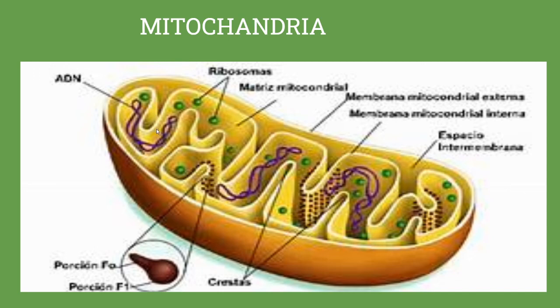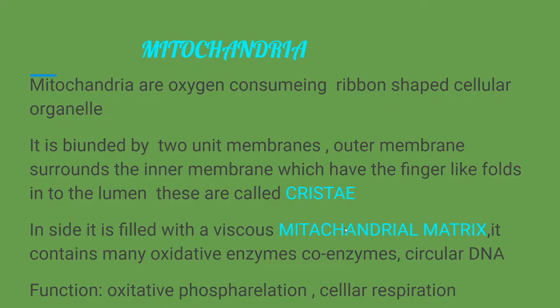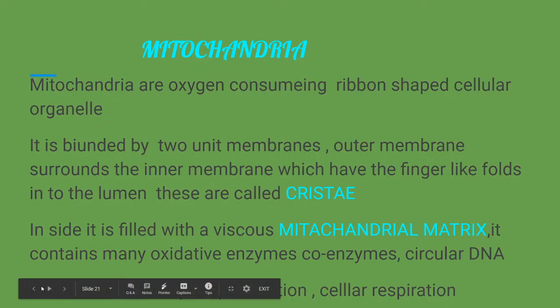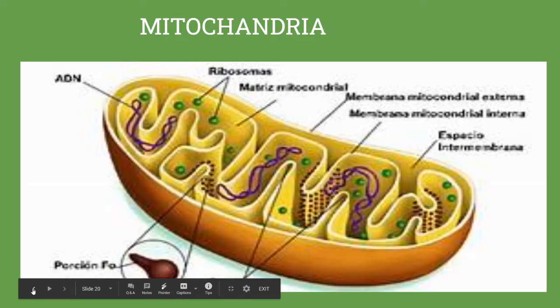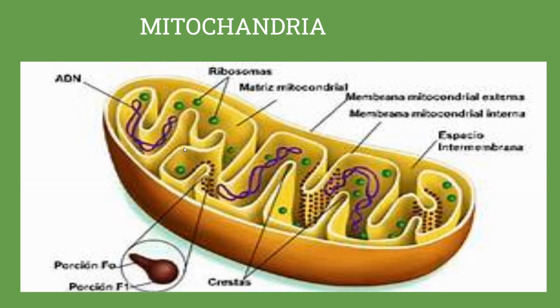The homogeneous substance present inside the inner membrane is called the mitochondrial matrix, which contains oxidative enzymes, coenzymes and circular DNA. The main function of mitochondria is oxidative phosphorylation, oxidation of glucose and formation of ATP. These are the main purposes: the production of energy in the cell.